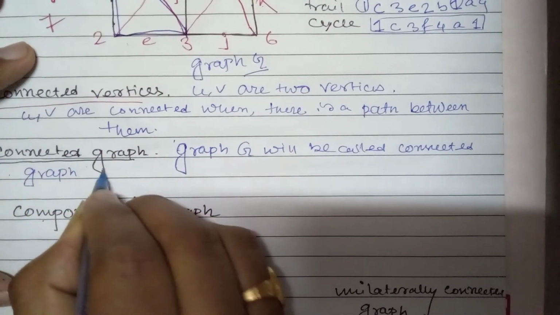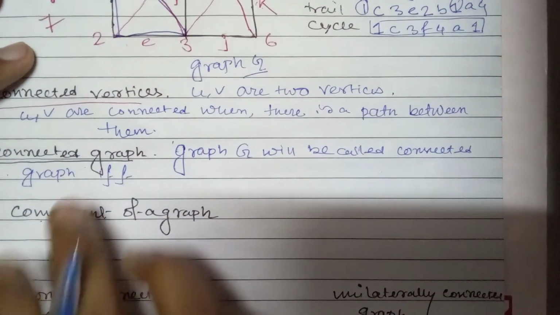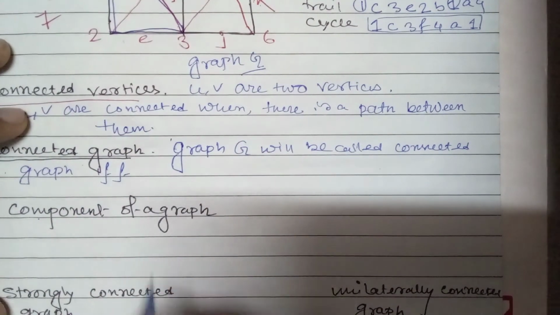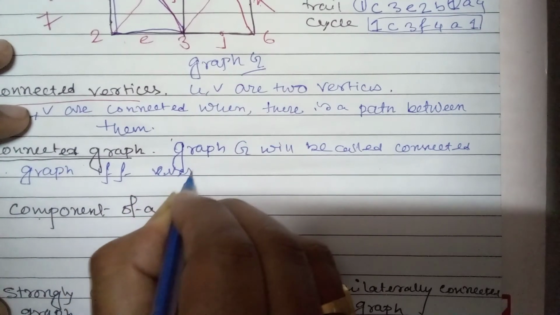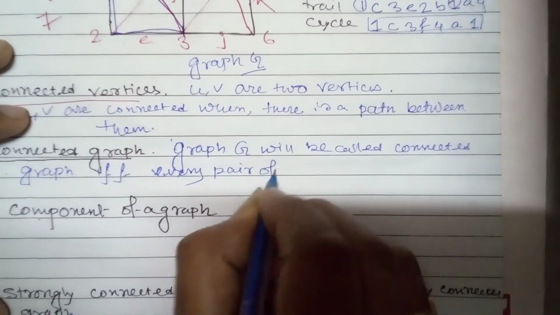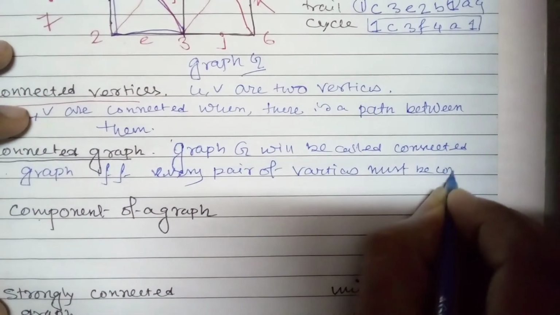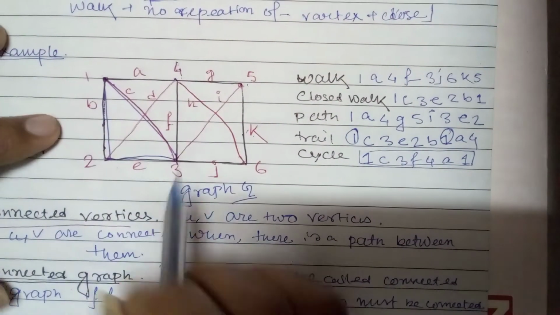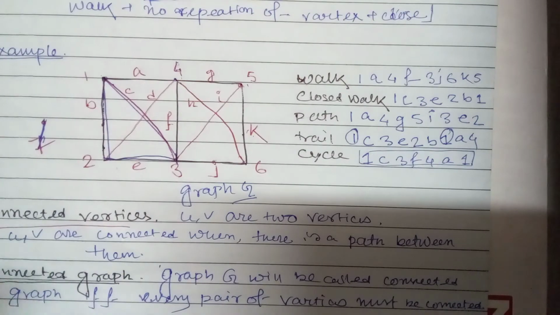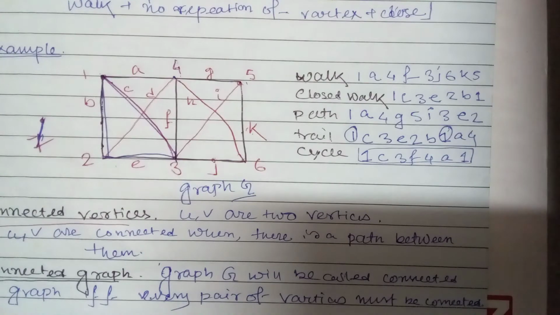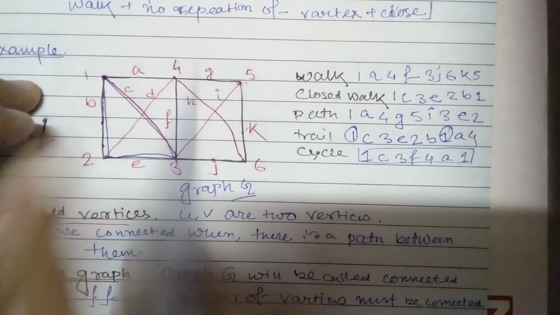Connected graph if and only if, so I am just writing IFF, that means if and only if every pair of vertices must be connected. Okay, I'm just removing this vertex for now. So this is the graph. We can take any two vertices like 1 3, 1 2, 6 1, 4 6, anything. There is a path between them. Okay, so we can say this graph is a connected graph.